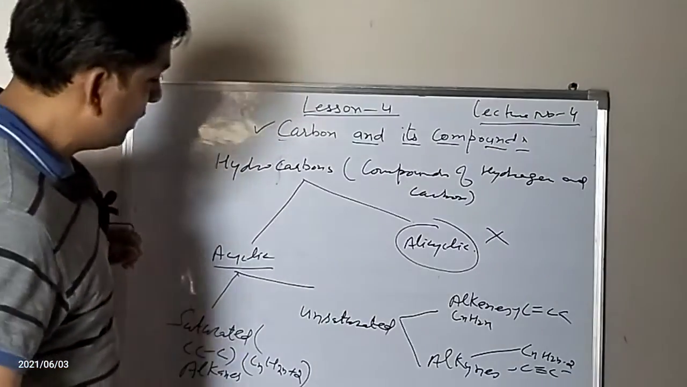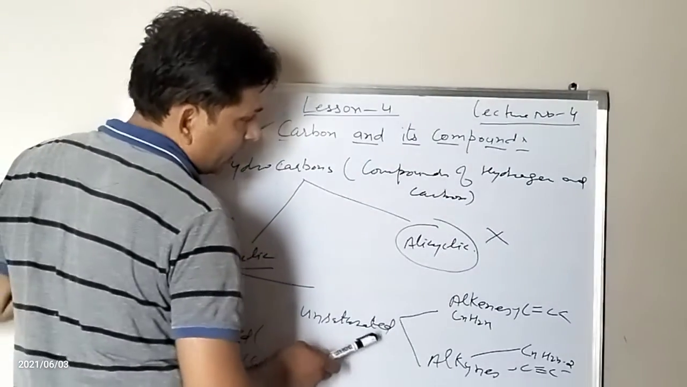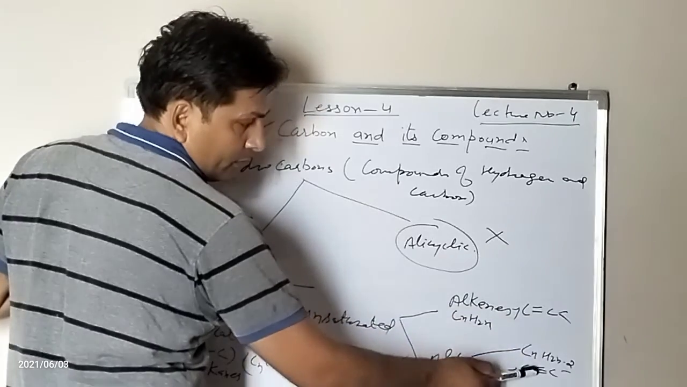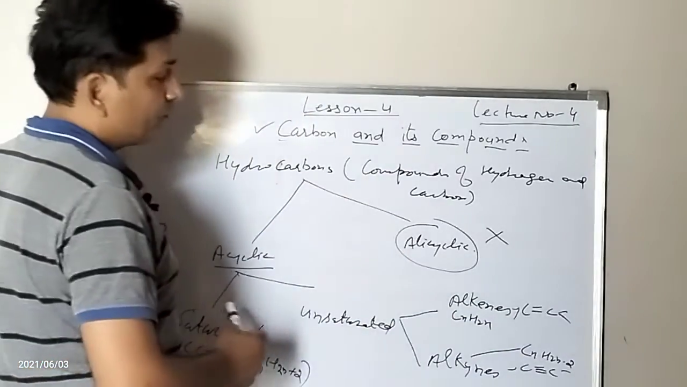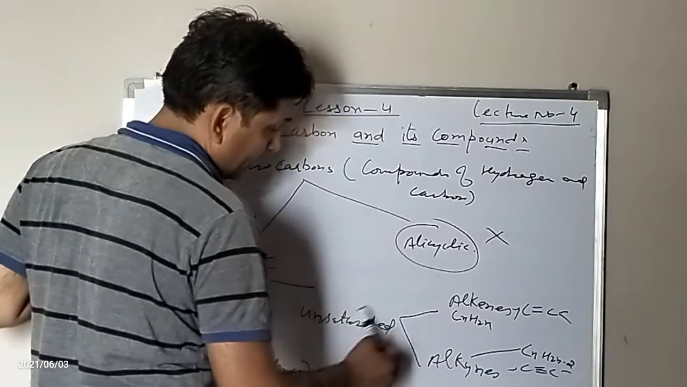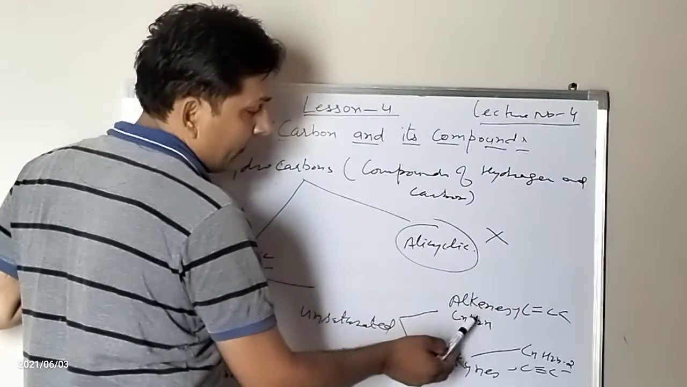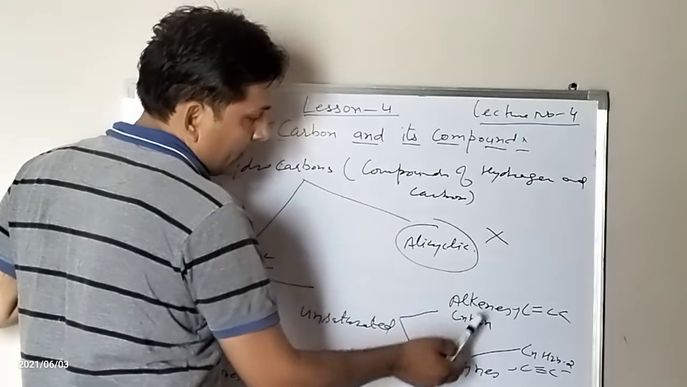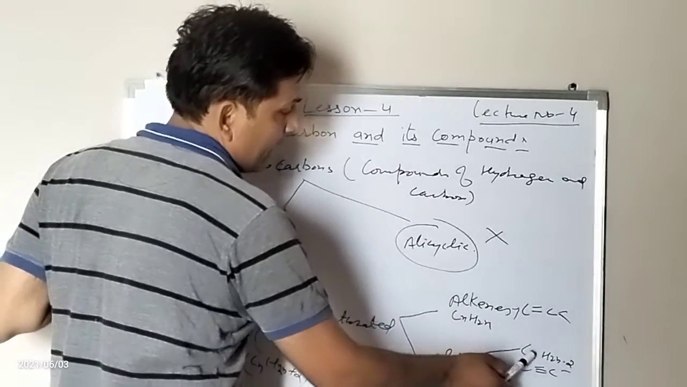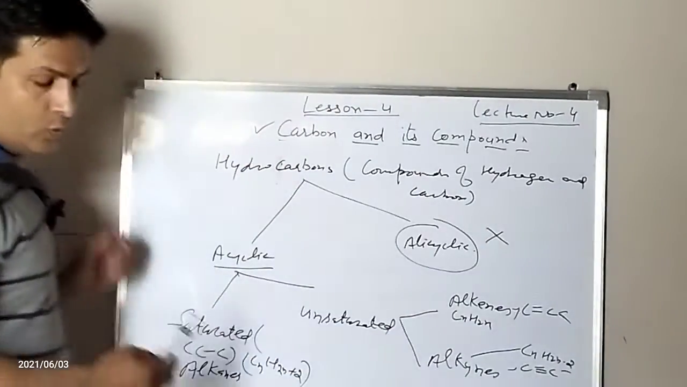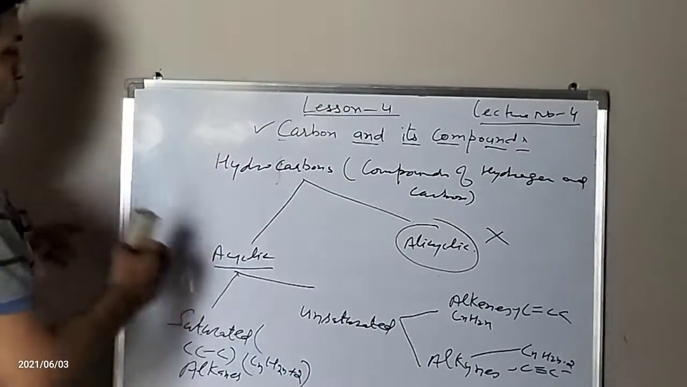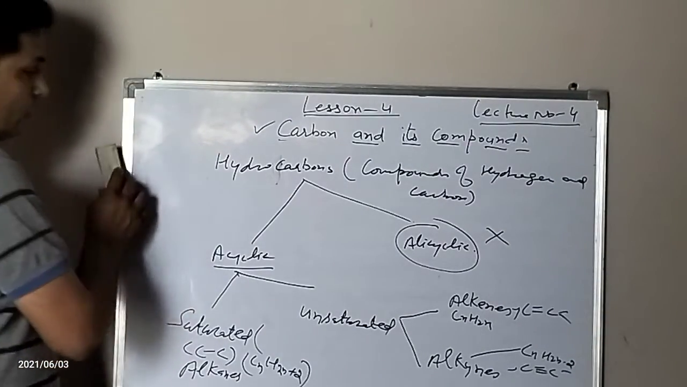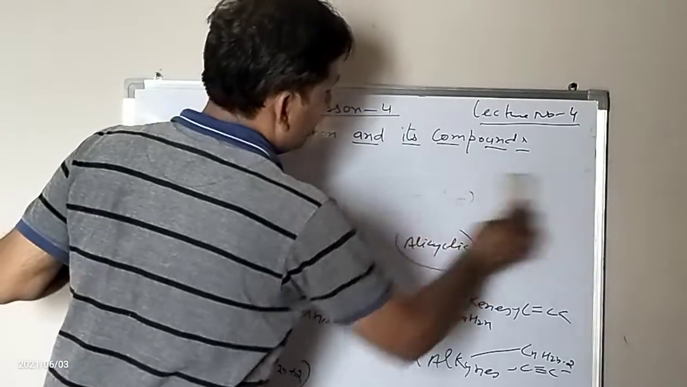And if we talk about unsaturated hydrocarbons, it means the carbons have a double bond or triple bond. These are of two types, alkenes and alkynes. Alkenes have general formula CnH2n, and alkynes have general formula CnH2n-2. This was the classification of the hydrocarbons. Let's start with the saturated hydrocarbons.